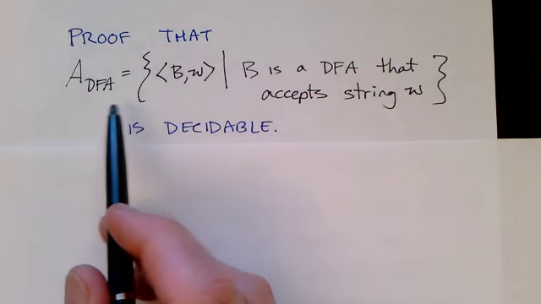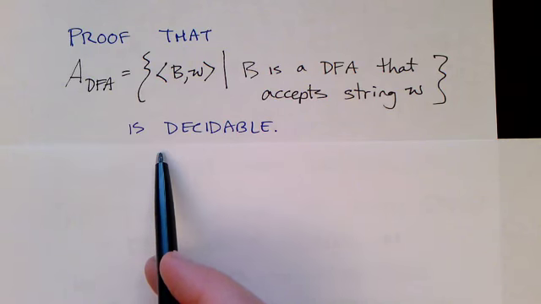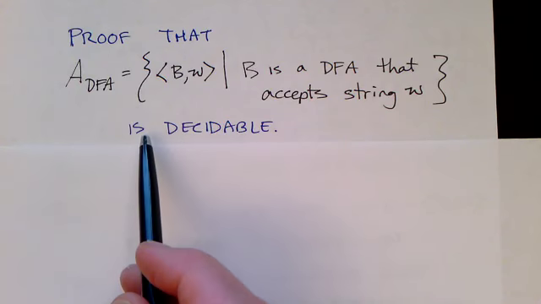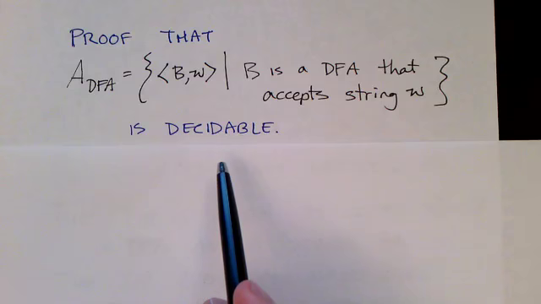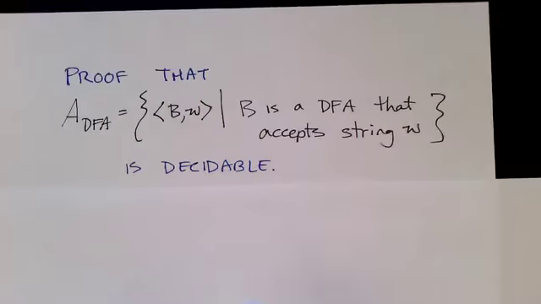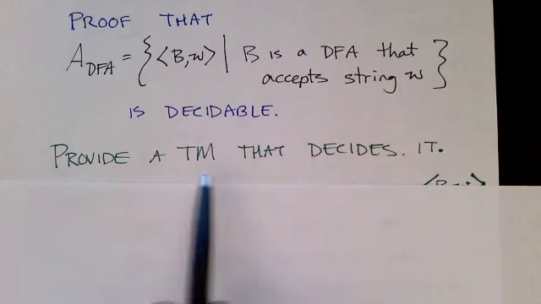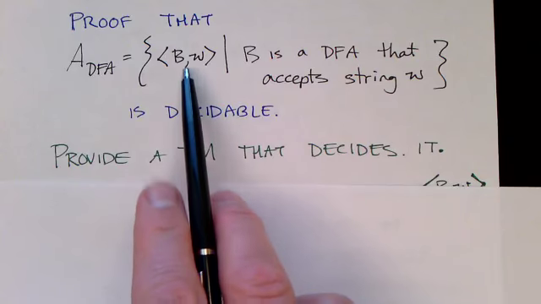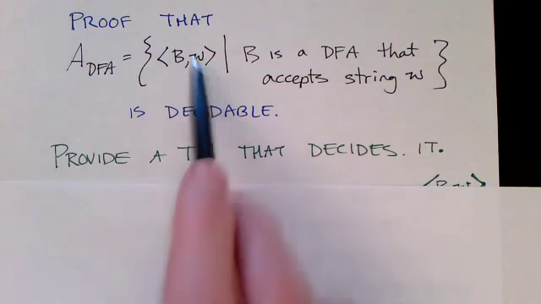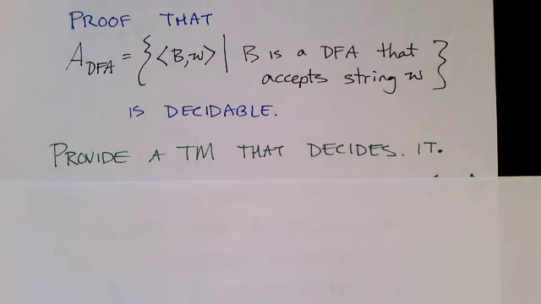Okay, I've said several times that this language is decidable, but what we need now is a proof that it's decidable. And in order to prove that a language is decidable, what do we need to provide? Well, we need to provide a Turing machine that decides it. In other words, a Turing machine that always halts and tells you yes or no, this particular deterministic finite state automaton accepts the string or not. Or to say it another way, we need to provide an algorithm for determining whether this is a string in the language.